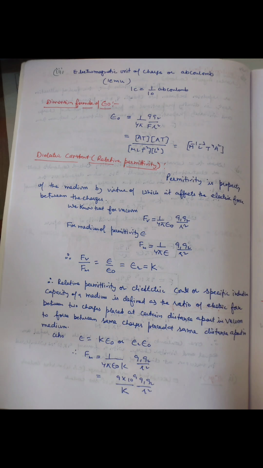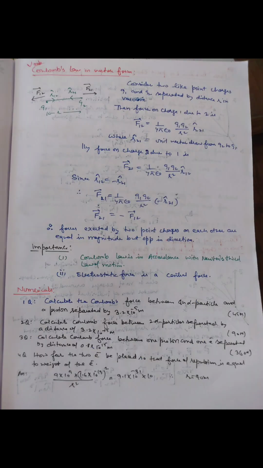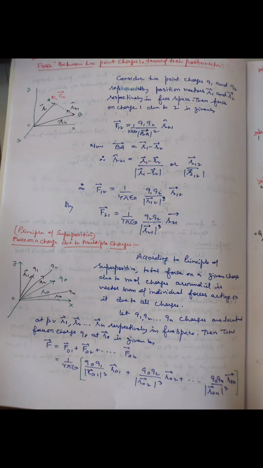Permittivity is the property of the medium by virtue of which it affects the electric force between the charges. It is defined as the ratio of electric force between two charges placed at a certain distance apart in vacuum to the force between the same charges placed at the same distance apart in a medium. By writing Coulomb's law in vector form, we find that it obeys Newton's third law of motion. We can write the force between two charges in terms of their position vectors. The force on charge Q1 at location R1 due to charge Q2 at location R2, F12, is equal to 1 upon 4 pi epsilon naught, Q1 Q2 upon modulus of R12 cubed, into R12 vector.